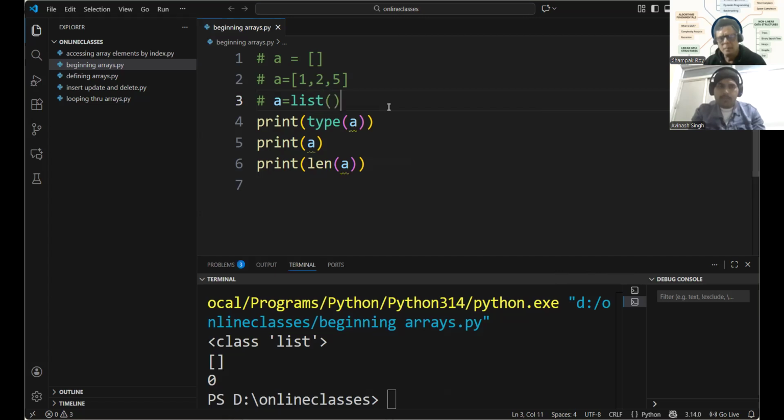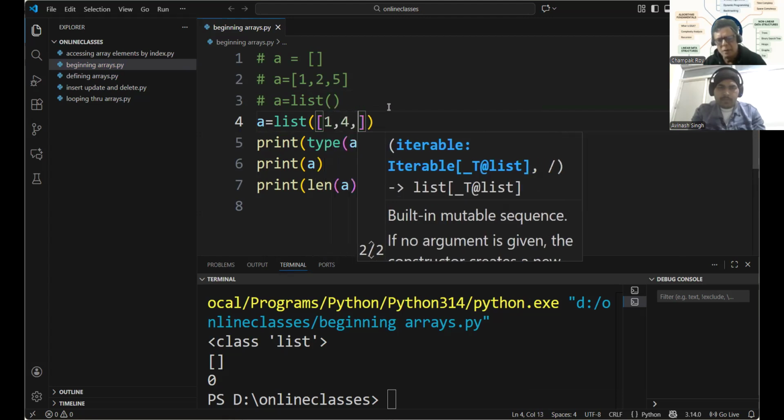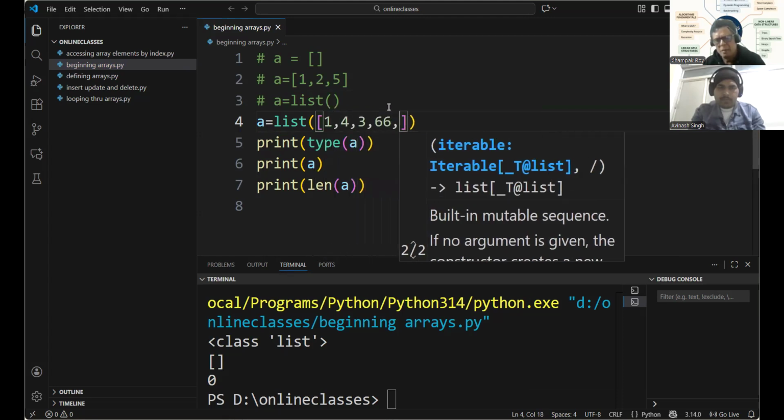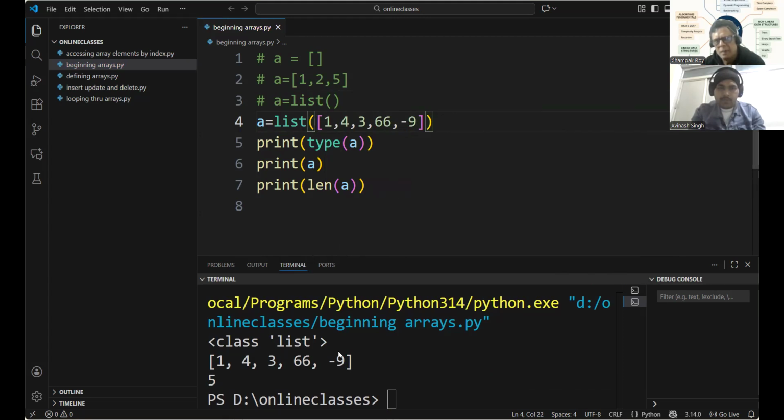Do you understand, sir? Okay. Now A is equal to list, and I will add a few elements like before. So we've got 1, 4, 3, 6, and -9, the elements that I gave here.